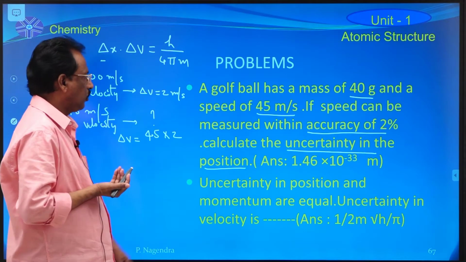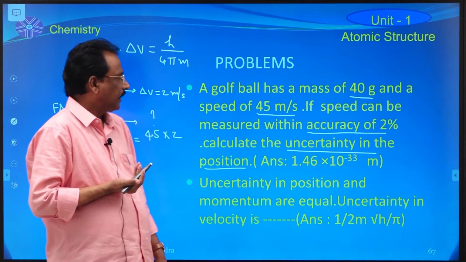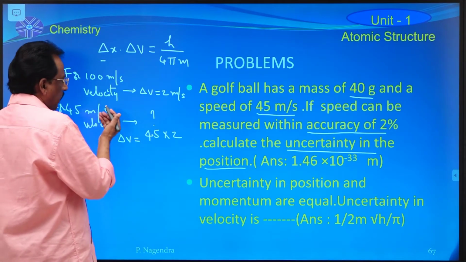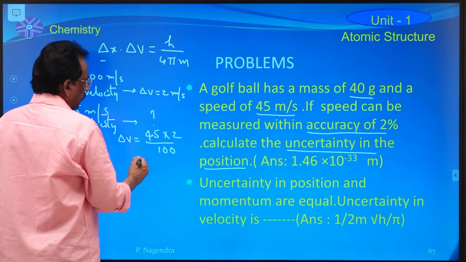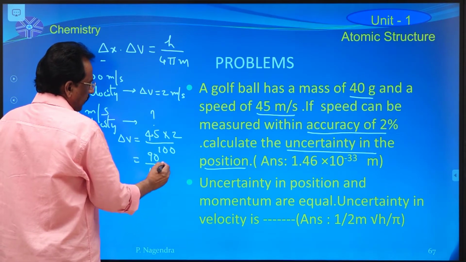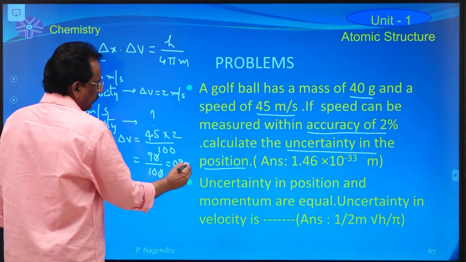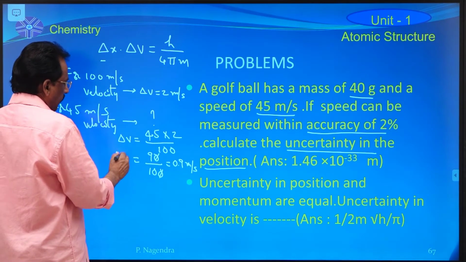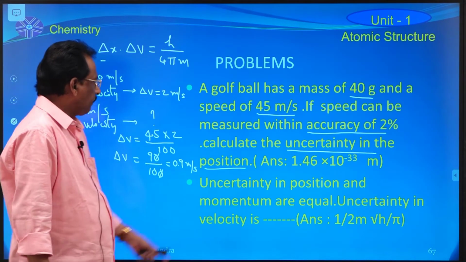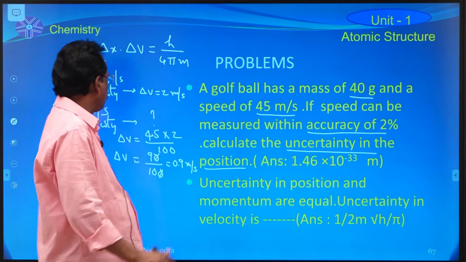Actually this golf ball moves with a speed of 45 meter per second. So 45 into 2 divided by 100, that means 90 by 100, that means 0.9 meter per second. So this is the delta v value. M is given in this problem, 40 grams.